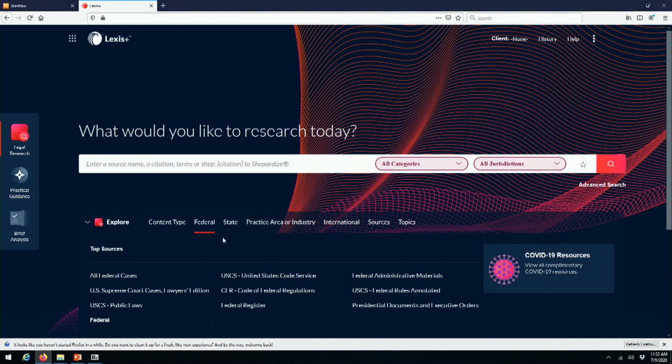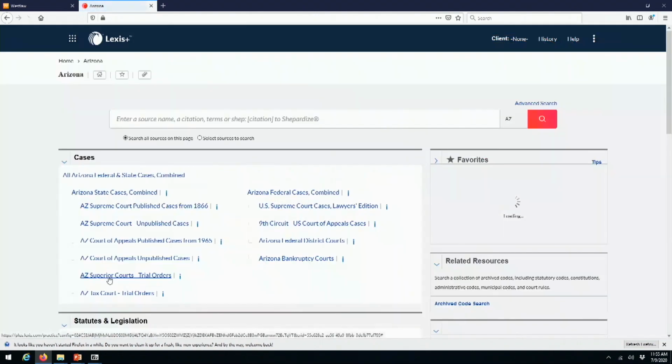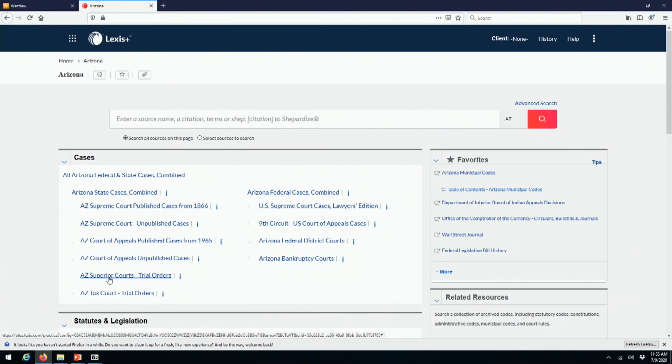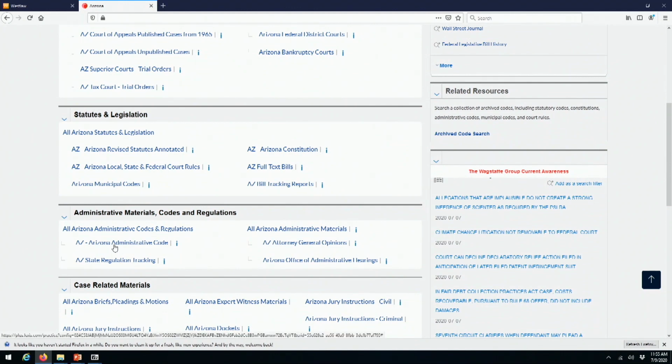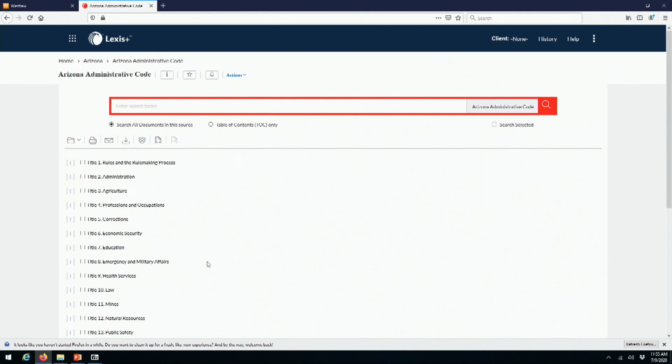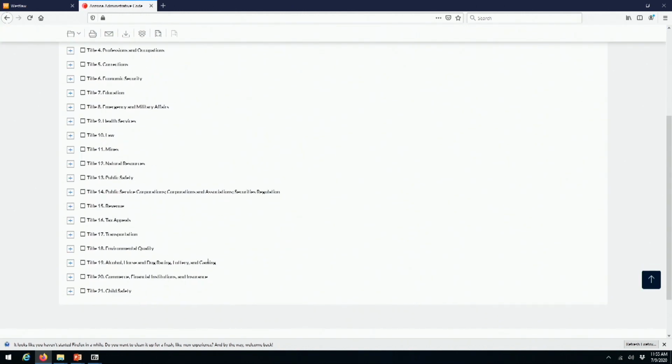So from Lexis's main page, I'm going to click on the State tab and then Arizona to get to Lexis's Arizona page. This is all of Lexis's resources for Arizona. Scrolling down, I see the link for Arizona Administrative Code. From here, I can do a keyword search of the Arizona Administrative Code, or I can find my regulations by browsing the table of contents. Notice that the Arizona Administrative Code has 21 titles.